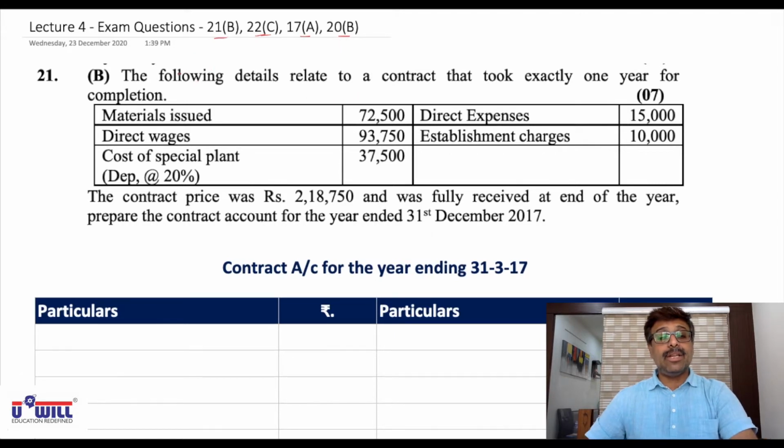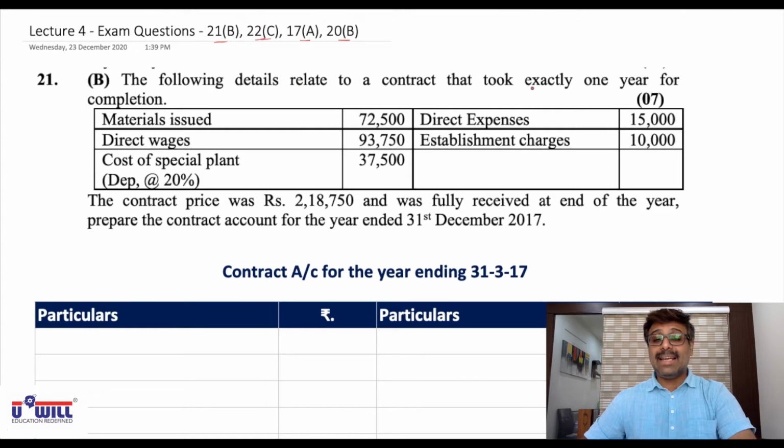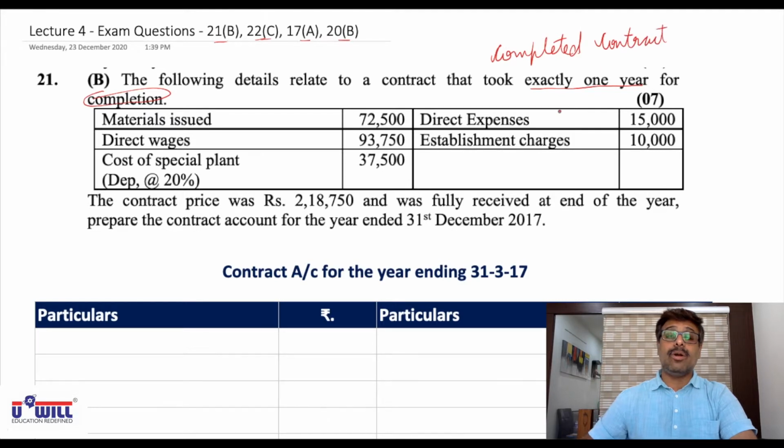So look at the examination question 21B. The following details relate to a contract that took exactly 1 year for the completion. Means we can say that this is a question on completed contract. It is not a question on incomplete contract. So there will not be any notional profit. There will be no notional profit over here, because notional profit comes into existence only when there is an